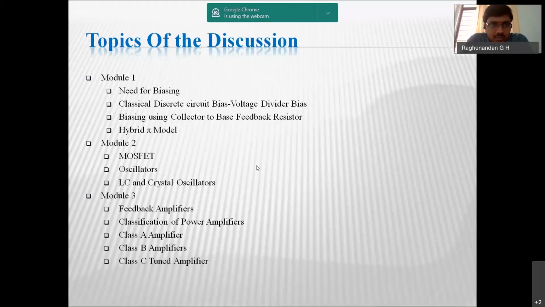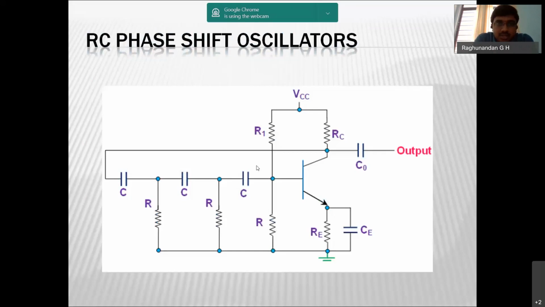Discussed module 1, and we have started with module 2, where we have discussed something about the MOSFET. Now in today's class we'll be discussing oscillators, followed by LC and crystal oscillators. Later on we'll move on to module 3, where we'll be discussing feedback amplifiers and power amplifiers. So starting with the first thing, oscillators.